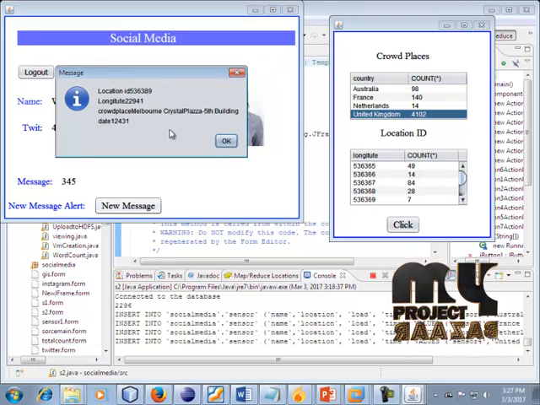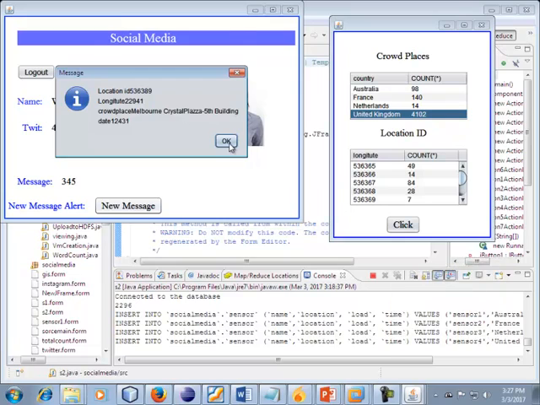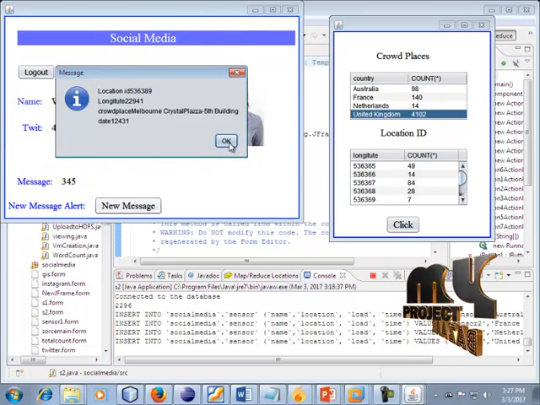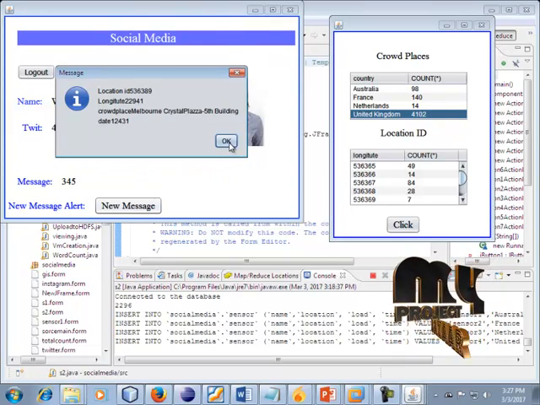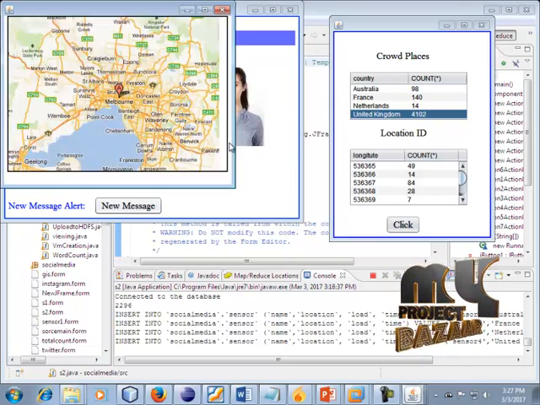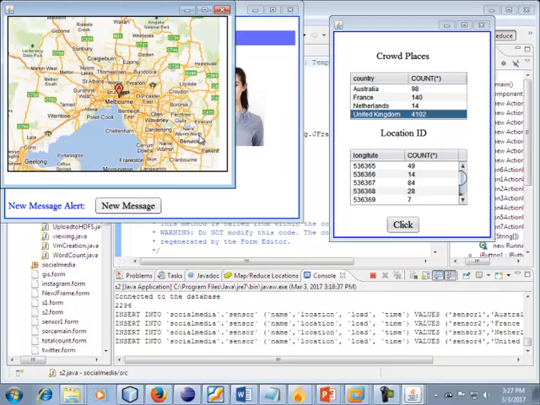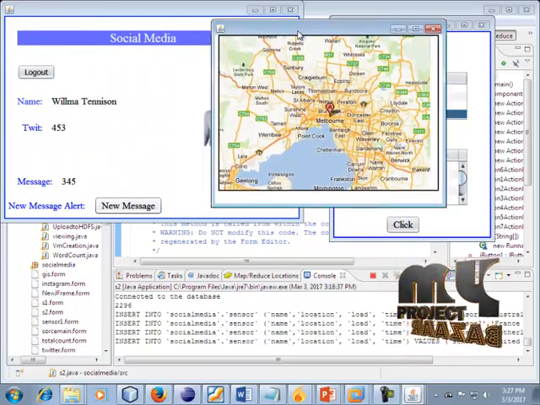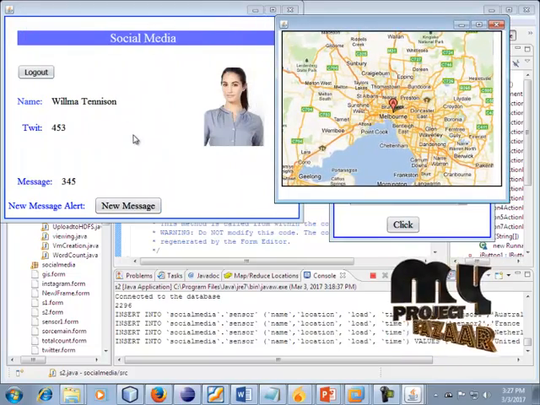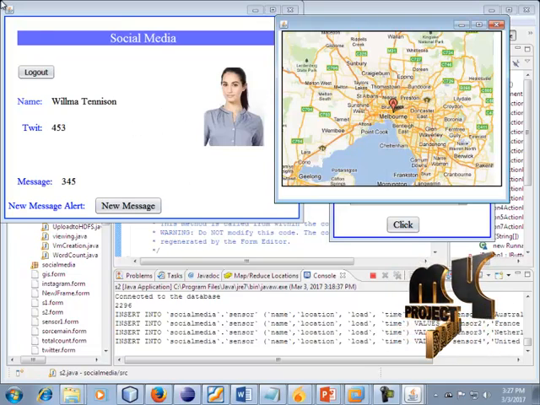In this another time we can be displaying this message. Alert message can be displayed. Alert message can be successfully received. A single person can send all of the alert messages to all of the other friends.